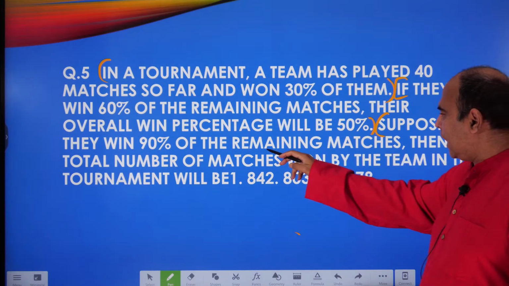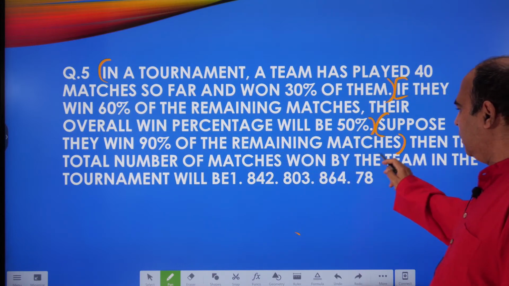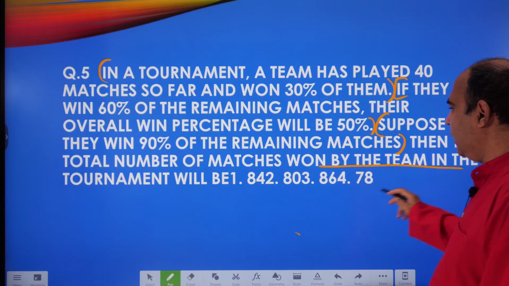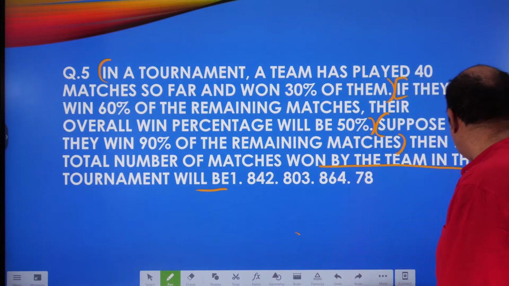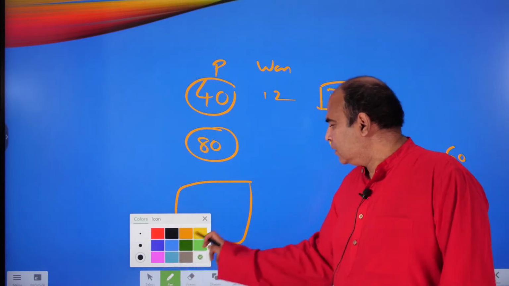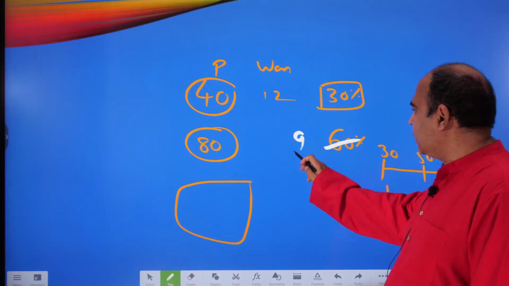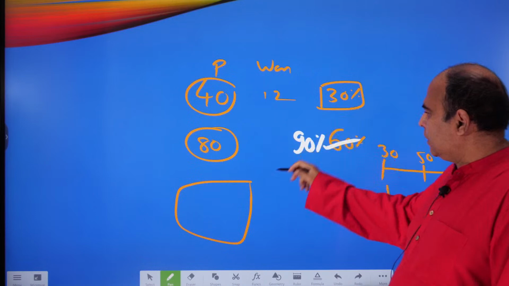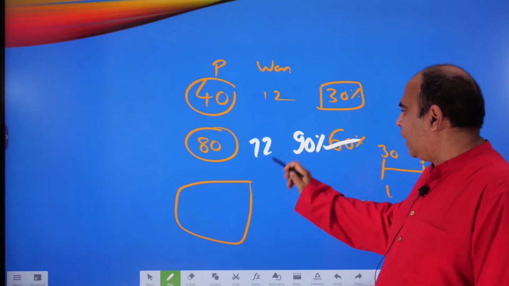They say suppose they win 90% of the remaining matches, then the total number of matches won by the team in the tournament will be. So what they're saying is that in the remaining matches, you're winning not 60% but 90%. So if you win 90% here of 80, you will win 72 matches.